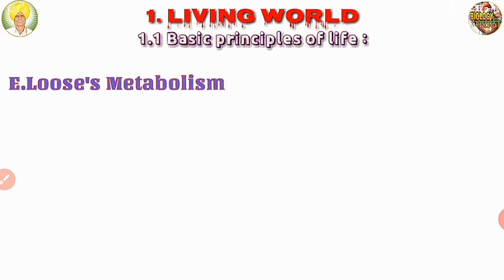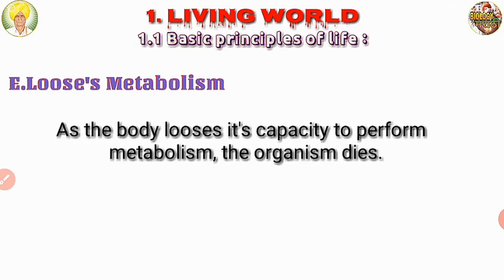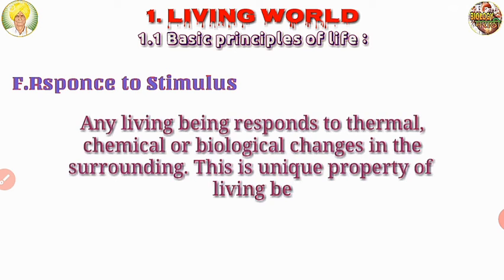And the next is losing metabolism. As the body loses its capacity to perform metabolism, the organism dies. Throughout the lifespan, the body loses the capacity to perform work, activity and metabolism, which is called aging.